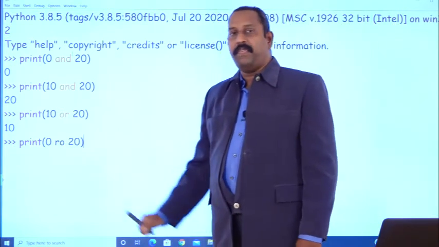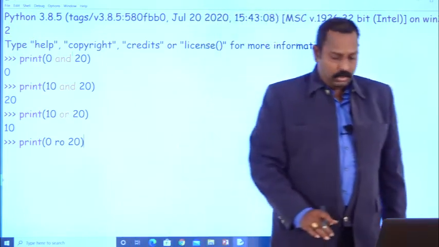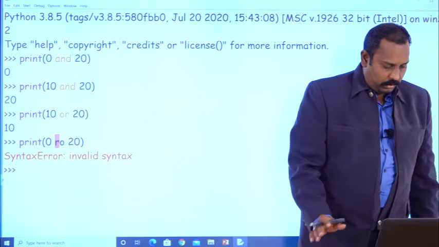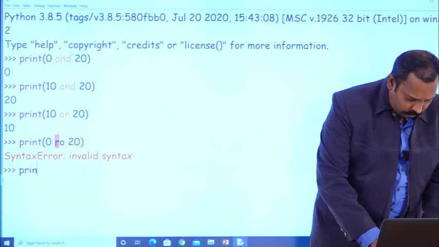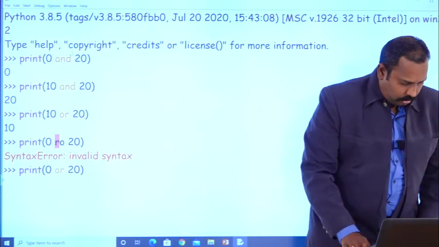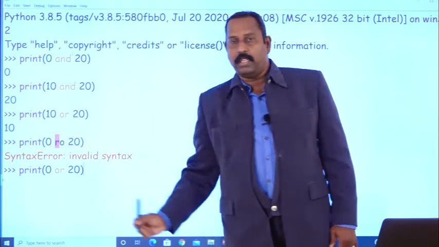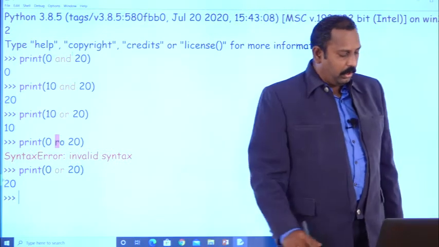Here 0 means false, so you get the output y. What is the output here? 20. You will get 20.